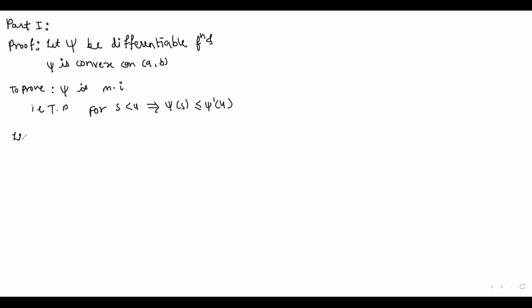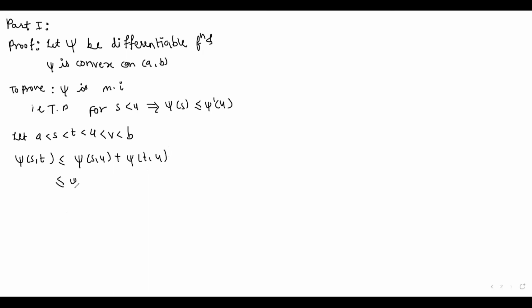So let a less than s less than t less than u less than v less than b, that is, s, t, u, v belong to the open interval ab. Therefore psi of st is less than or equal to psi of su plus psi of tu.